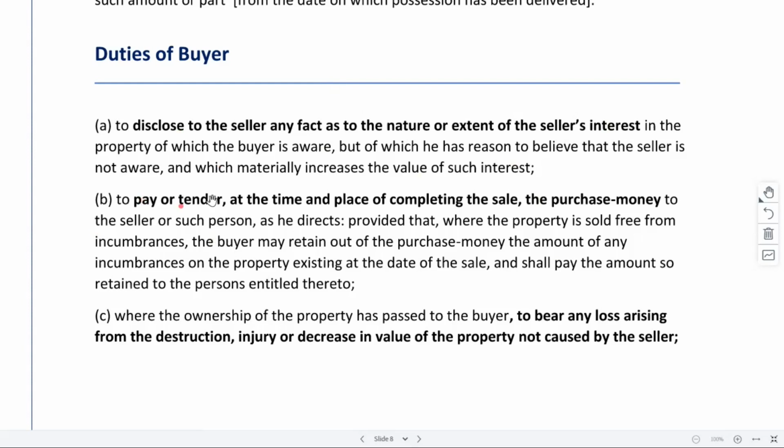Secondly, to pay or tender at the time and place of completing the sale the purchase money to the seller or such person as he directs.